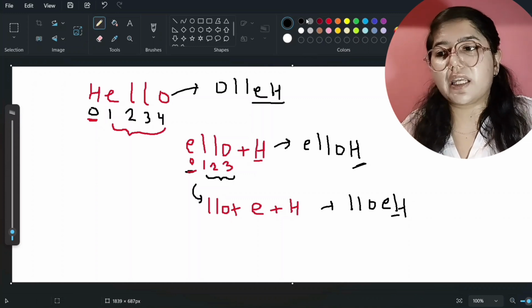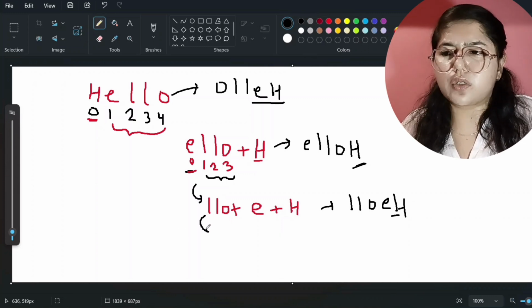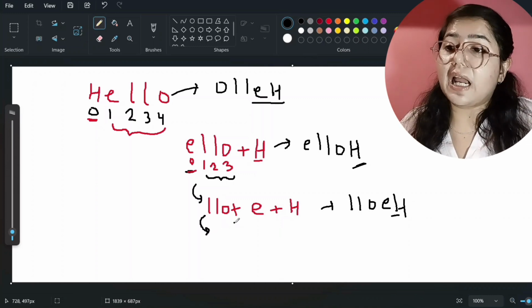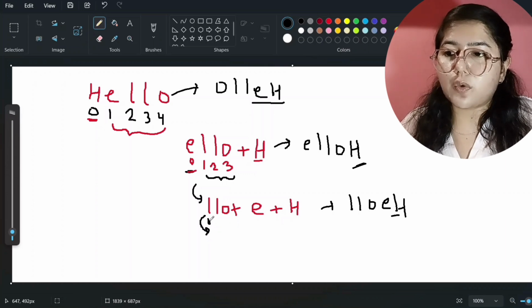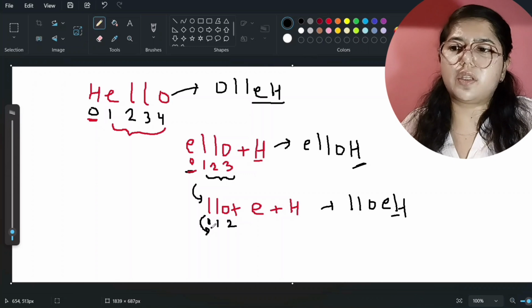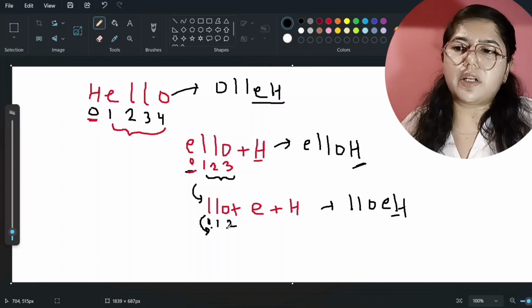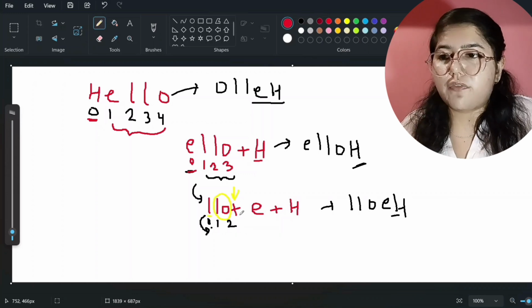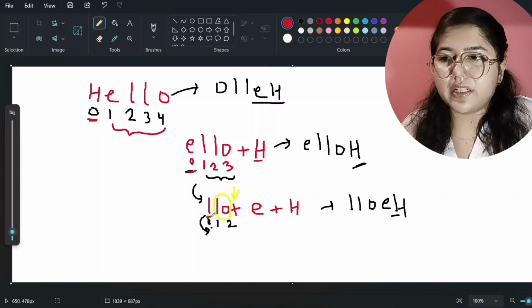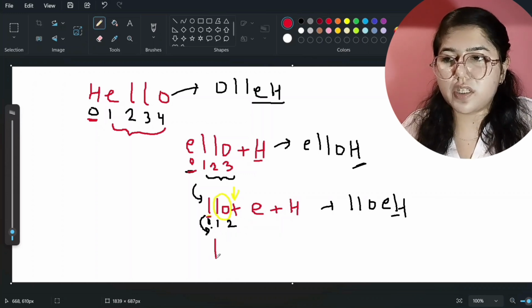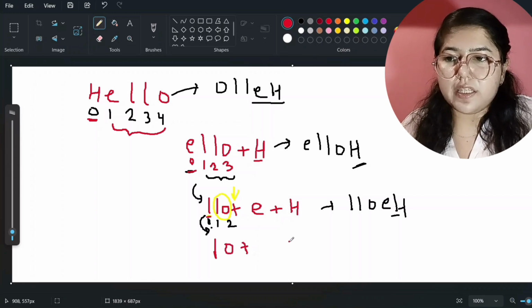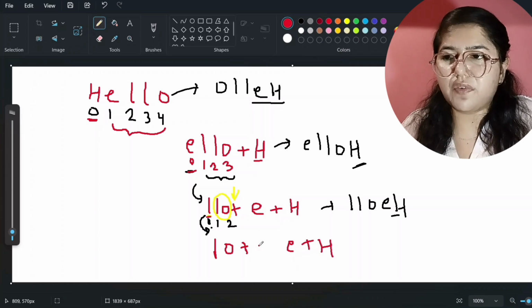So now I will tell my code editor again that you can call yourself for the smaller instance, and this time this will be 0th index, this will be 1 index, this will be 2 index. So you can again ignore the 0th index and only call for 1 and 2, and add the 0th index value at the end of your string. After this step, if we are adding this L at the end, this is the complete string L and O, okay. E is already there, H is already there, okay. So here we will add.